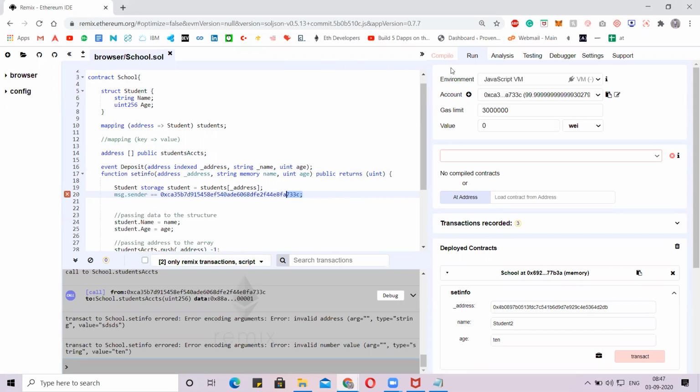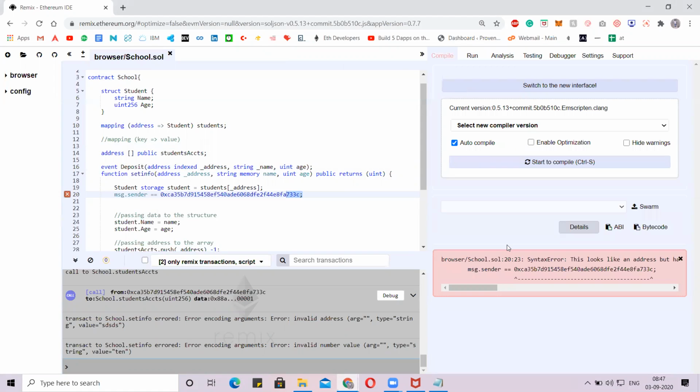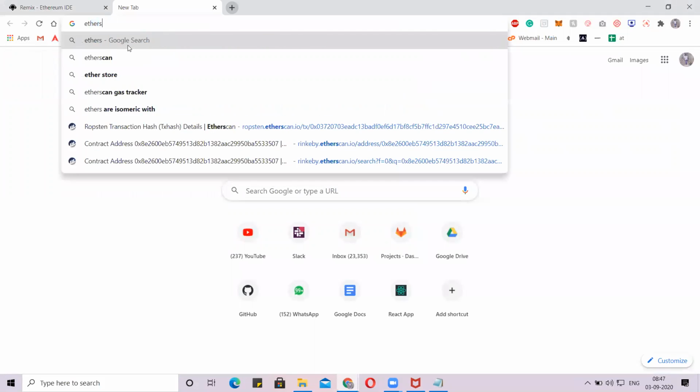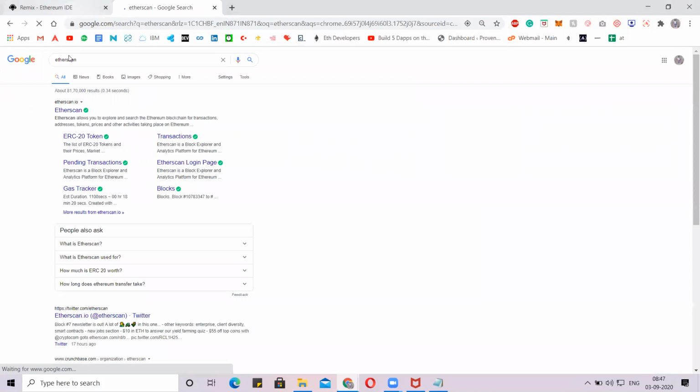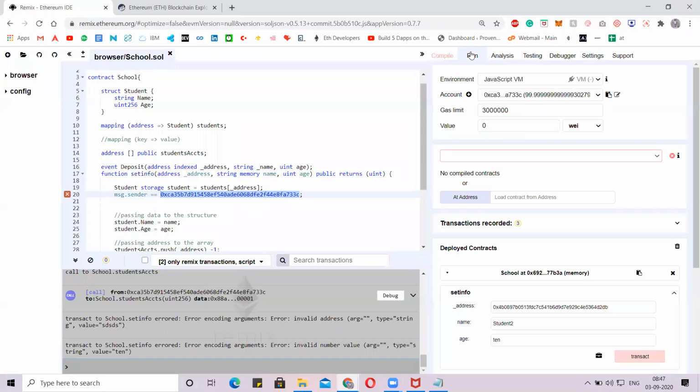It will show an error: this looks like an address but has an invalid checksum. If you are using any address in the contract, I always suggest you predefine that address in the contract. Go directly to Etherscan and copy only the address you want to use in the contract.